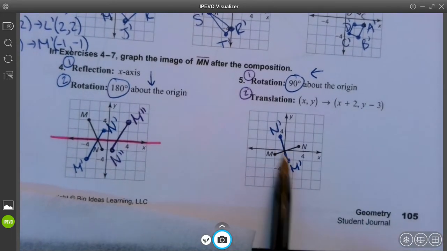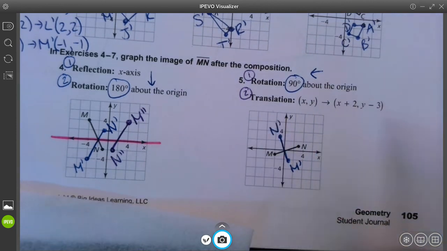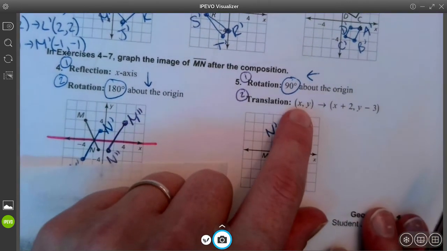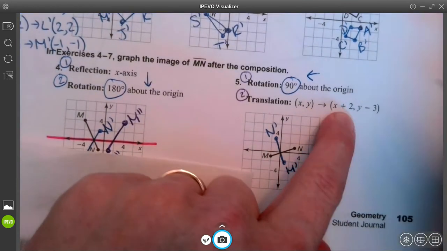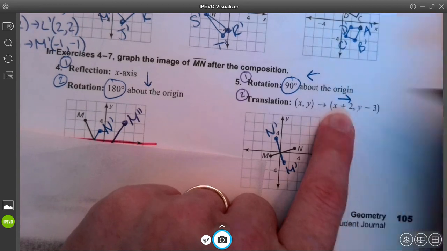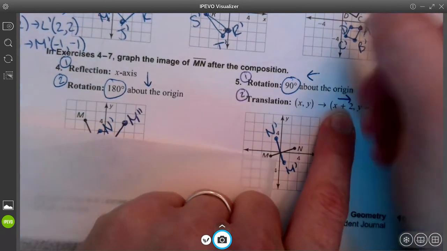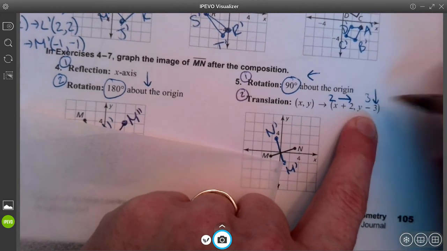Now I'm going to take segment M prime, N prime, and translate it according to this rule. So if I look at the rule, it tells me that I'm going to shift this figure 2 units to the right and 3 units down.